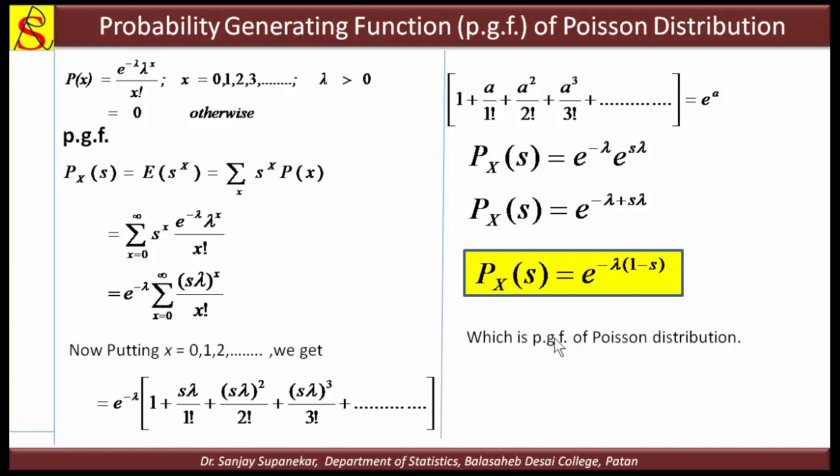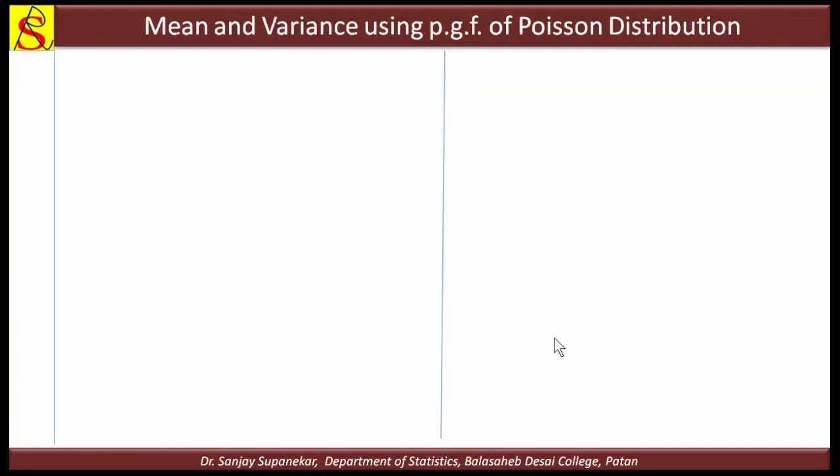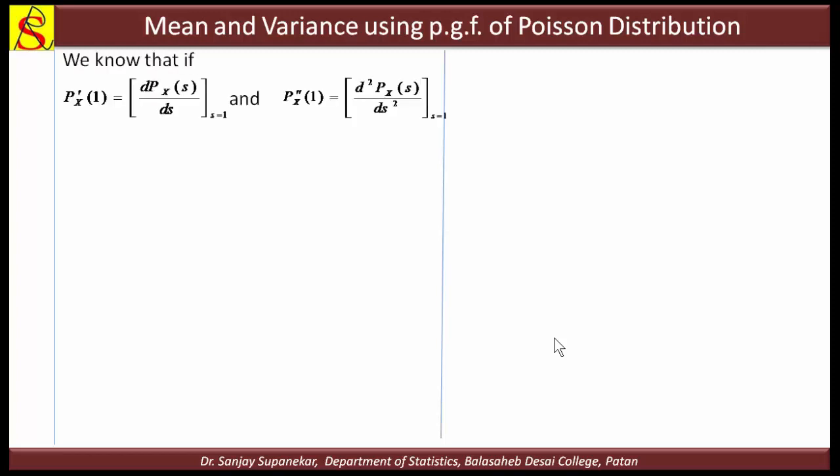Now we can see how to find the mean and variance using this PGF. We know that P dash of x at s equal to 1, meaning the parameter of the PGF s equal to 1, is the first derivative of the PGF, meaning we take the derivative of the PGF with respect to s.